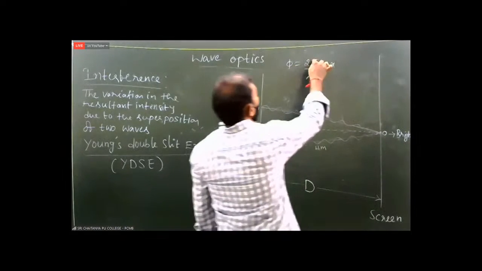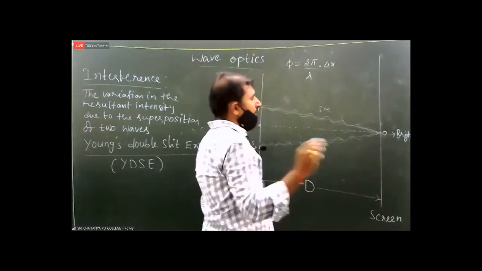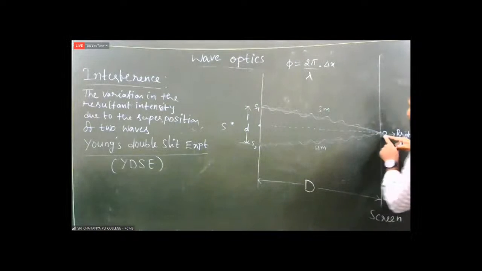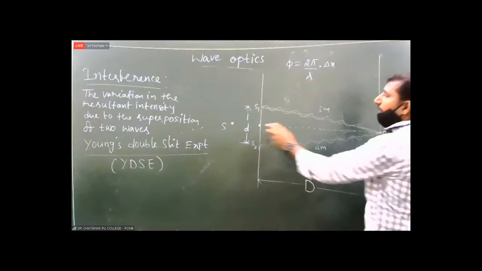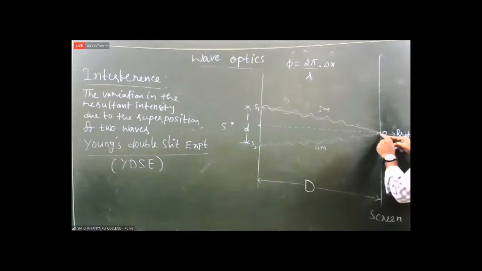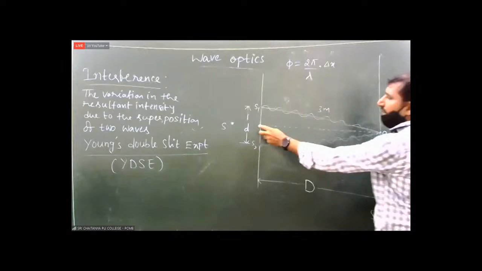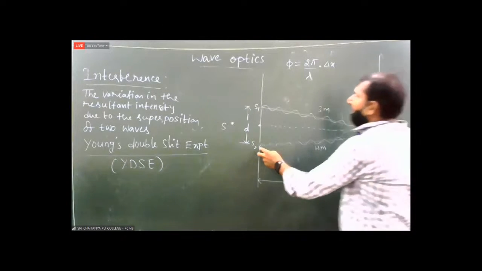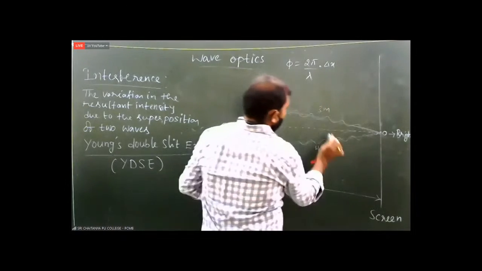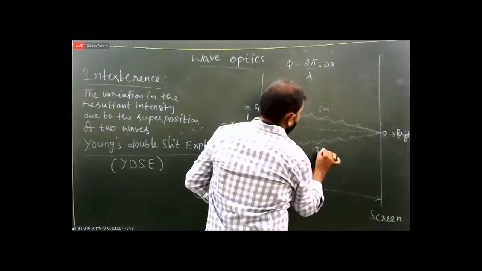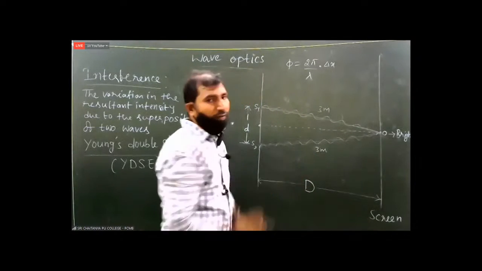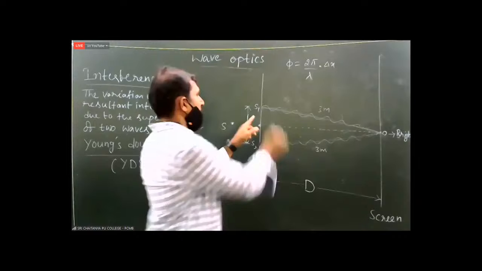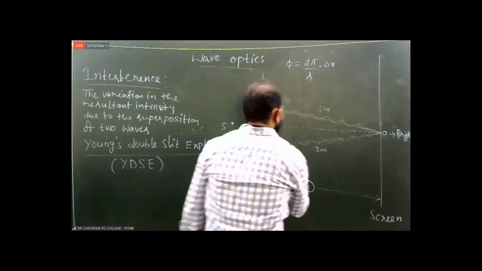Now, phi is equal to 2 pi by lambda into delta x. We can observe here that O is exactly opposite to the midpoint of S1 and S2. When O is exactly opposite to the midpoint of S1 and S2, the path lengths of the first one and the second one are automatically equal, because you can measure the length of this line and this line.